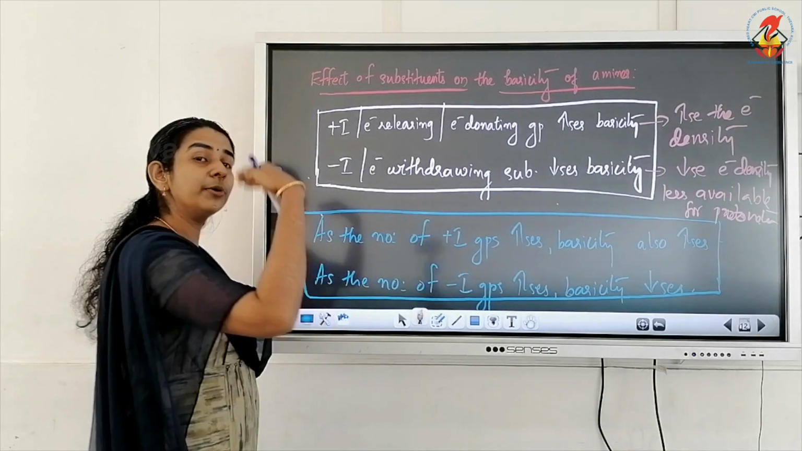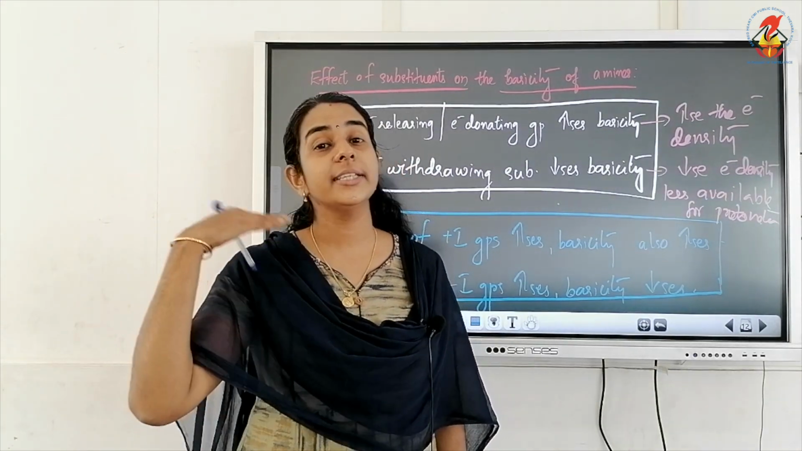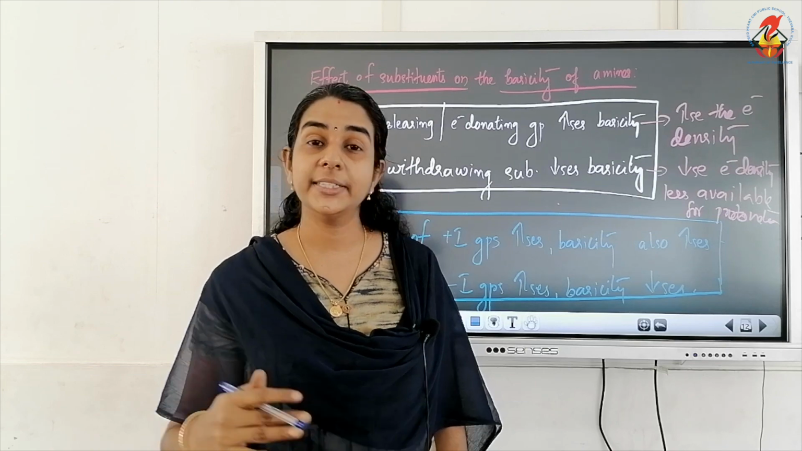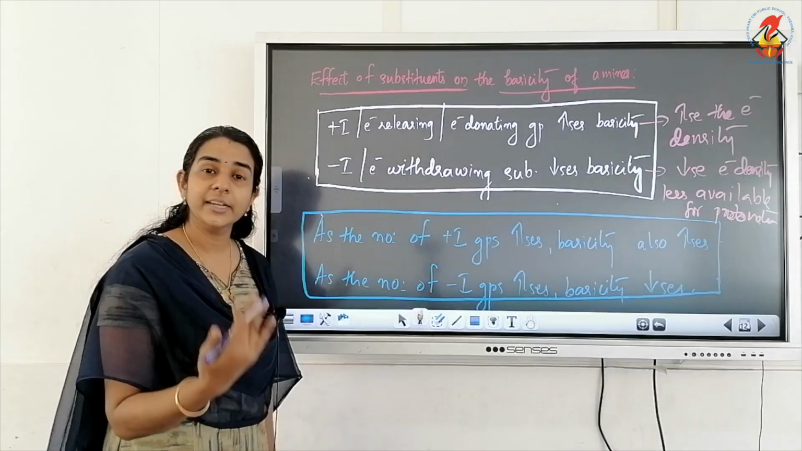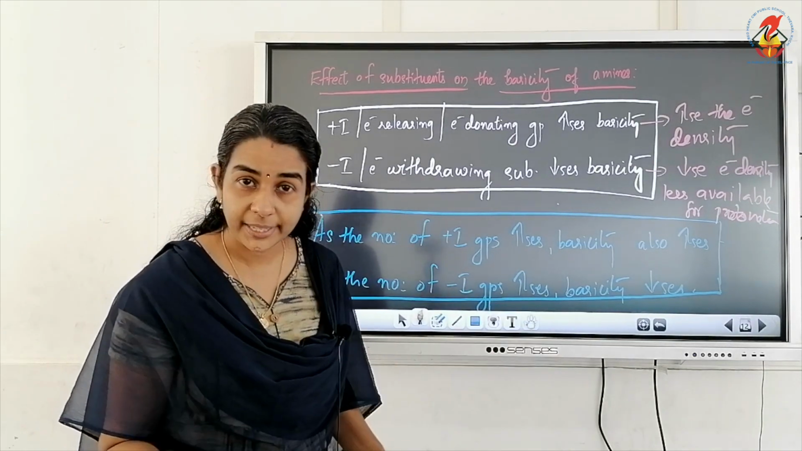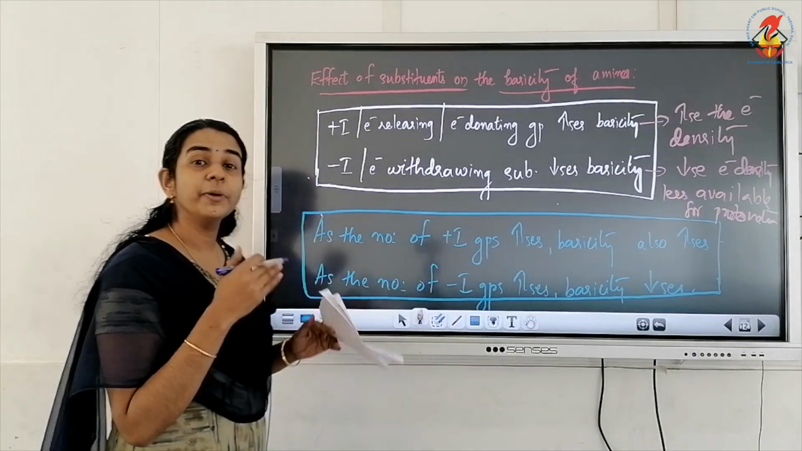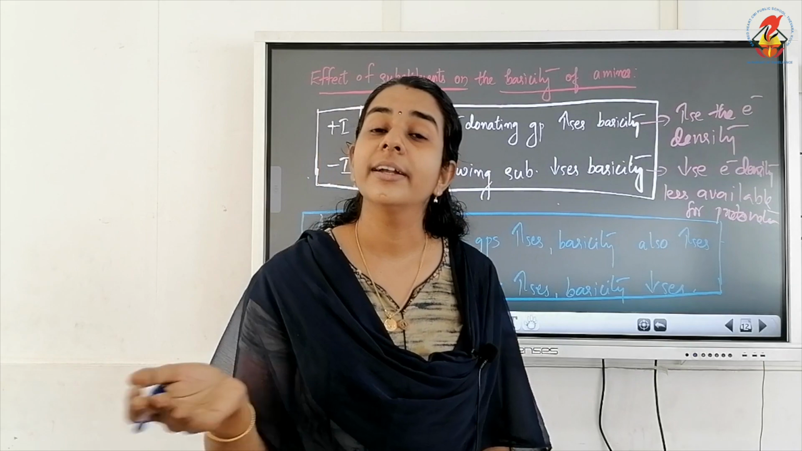Now, we know that plus I groups can increase basicity. So as the number of plus I groups increases, basicity again increases. Similarly, minus I groups are decreasing basicity. So as the number of minus I groups increases, what happens? Basicity again decreases.